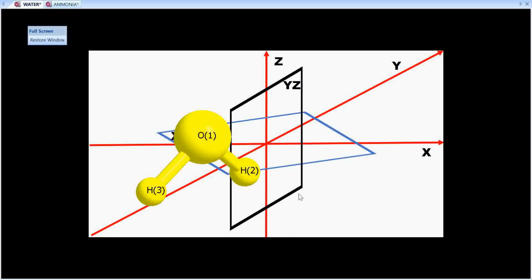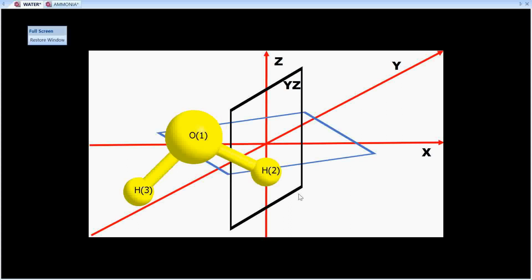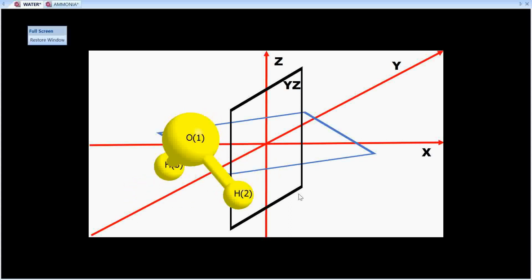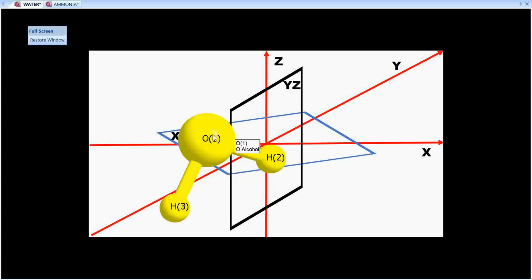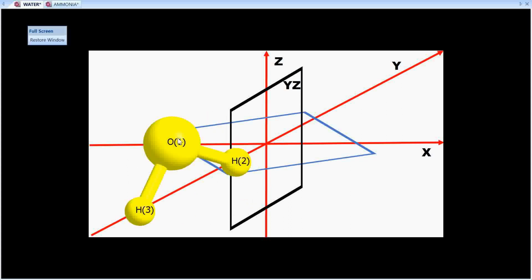The first one is, if you keep the molecule like this, then you can see that the molecule gets divided into two equal parts if we cut it through this YZ plane. And the other one is the molecular plane itself, this one. So your sigma V prime and C2, and the omnipresent or always present element of symmetry is your E, the identity element. So that was something about the water molecule.